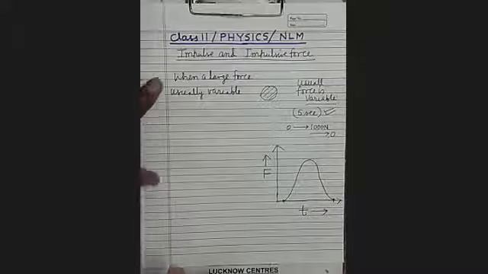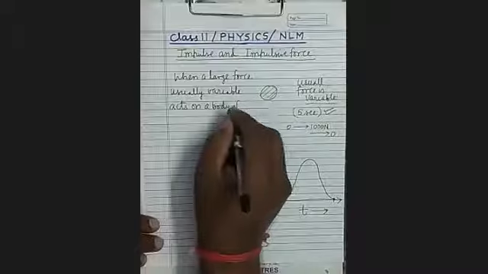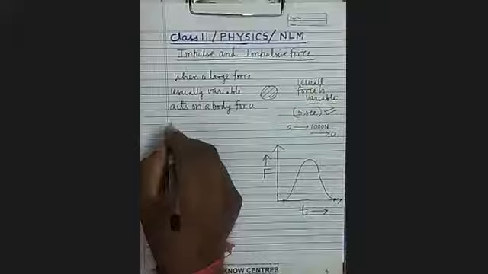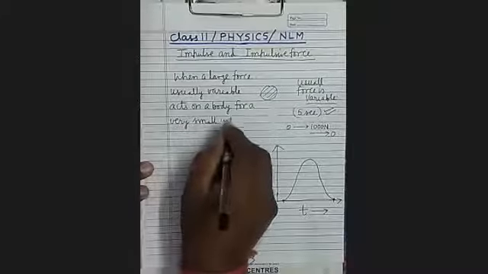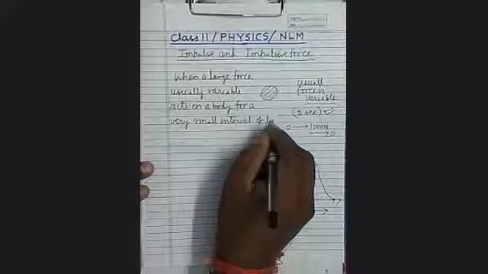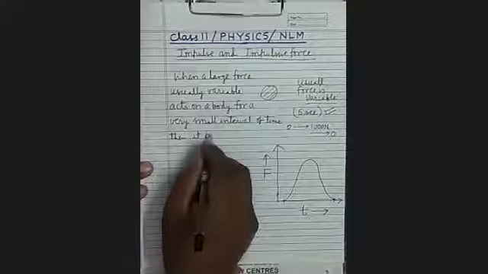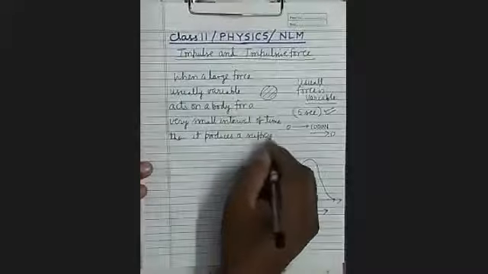So when a large force, usually variable, acts on a body for a very small interval of time, then it produces a sufficient change in momentum of the body.